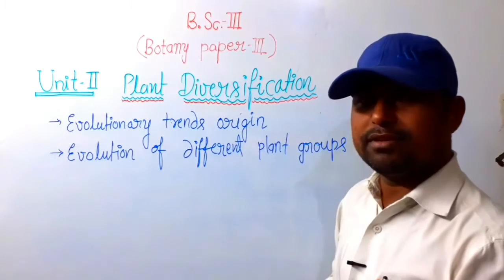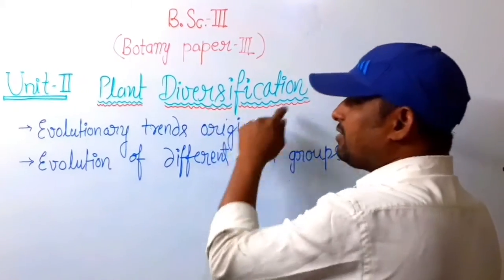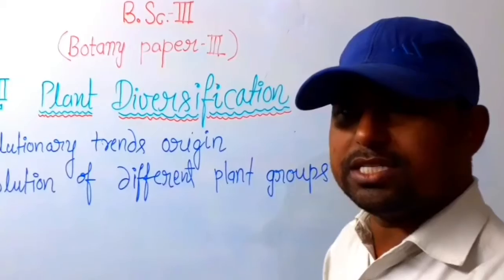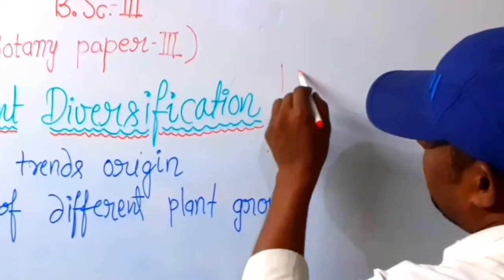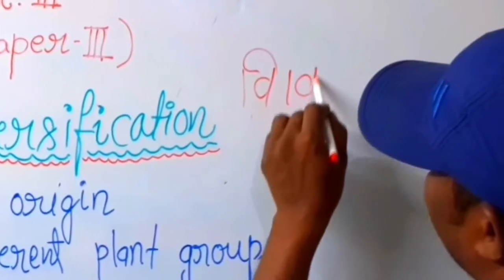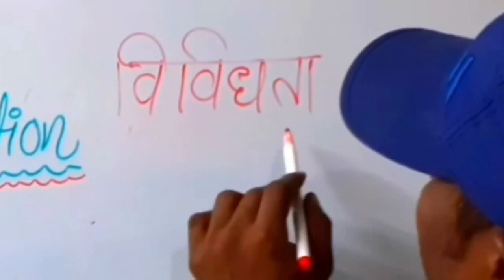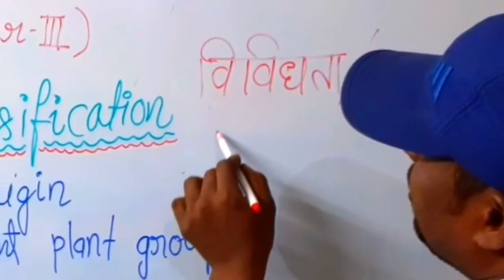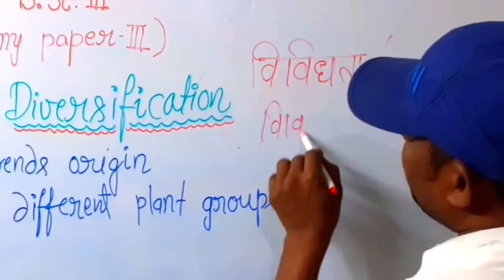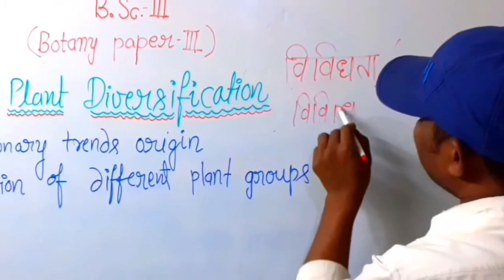What is the meaning of diversification in Hindi? It is vividhata और विविधीकरण.